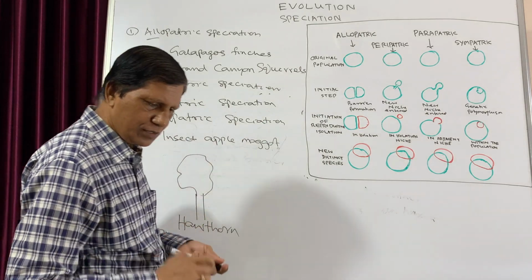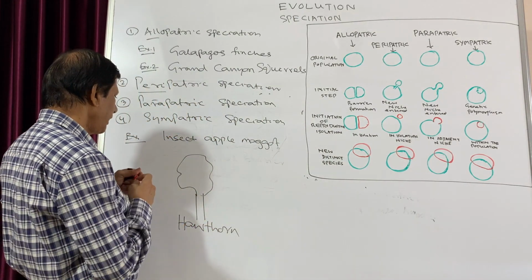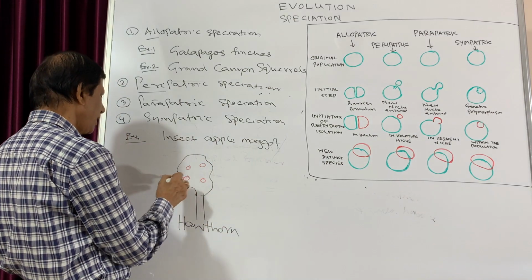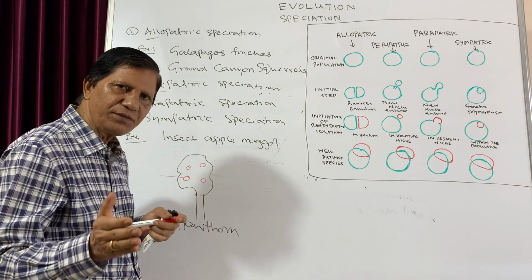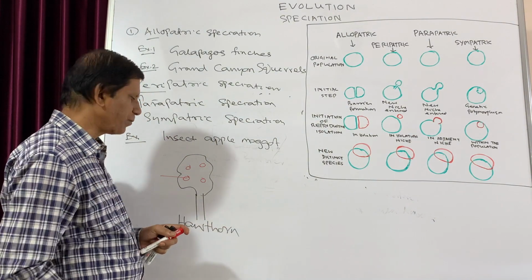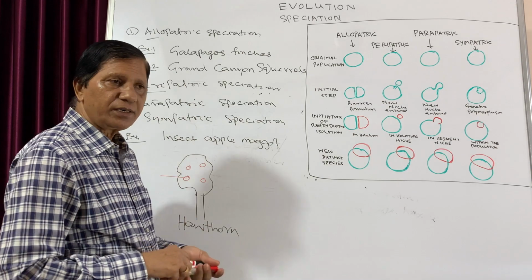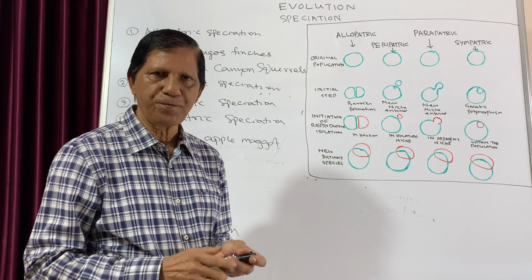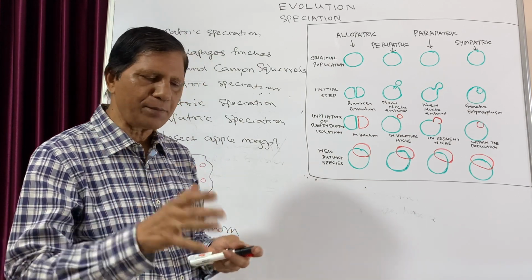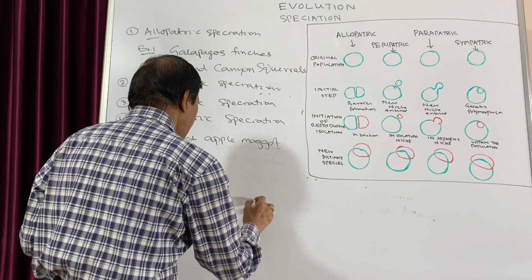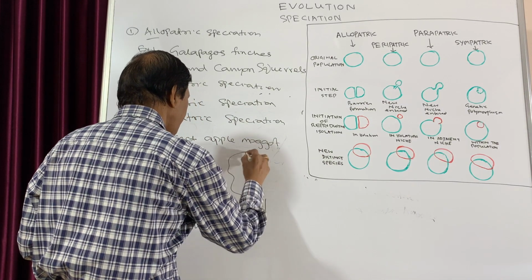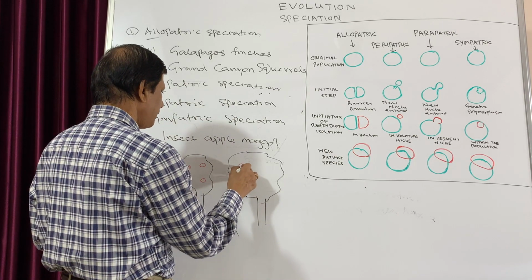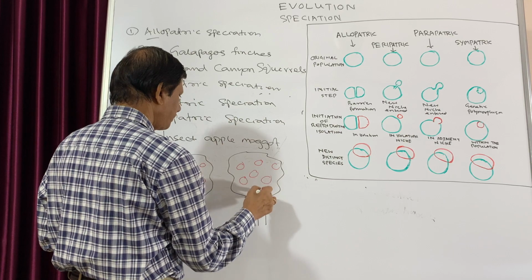So usually this apple maggot grows on the fruits of this hawthorn, which is a related plant to that of the apple. It grows here. But in the 19th century, or you can say 200 years back, when the apple was introduced to America, the apple plant also grew side by side because both are similar plants, and apple fruits were also formed.